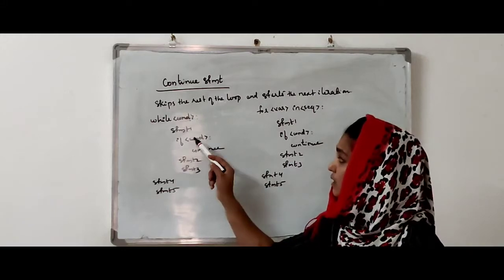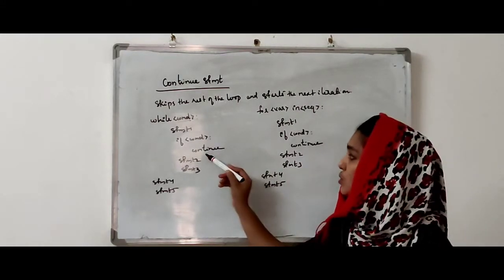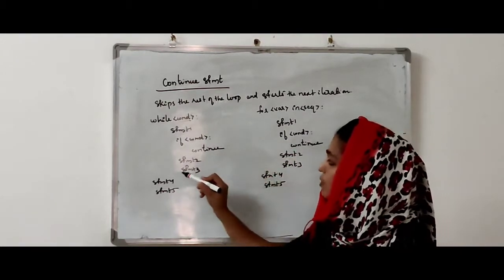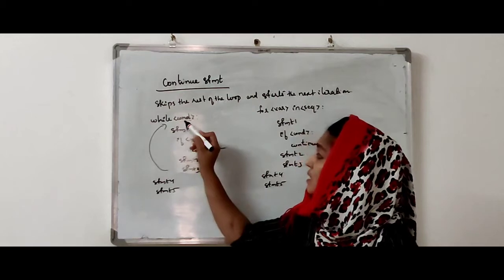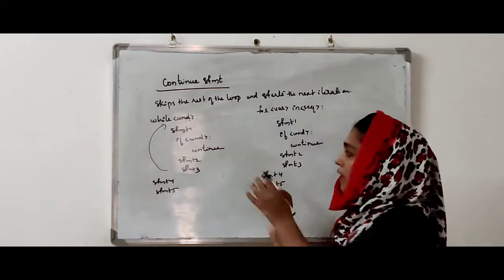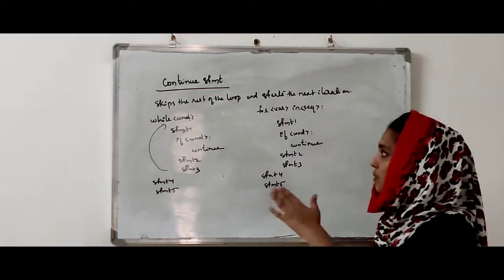Then it checks the condition inside the if clause. If that condition is true, continue. Continue means what? The control goes to the very next iteration, which means we are checking the condition inside the while loop and will not execute statement 2 and statement 3.